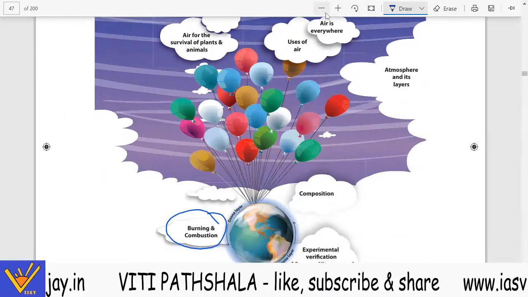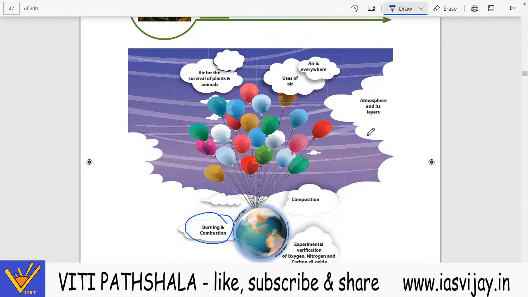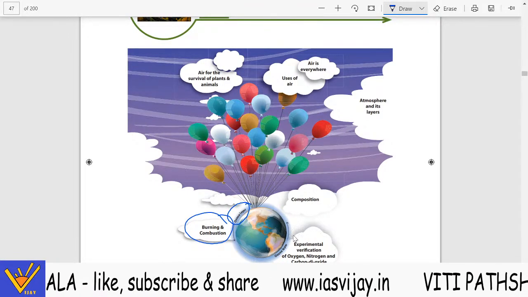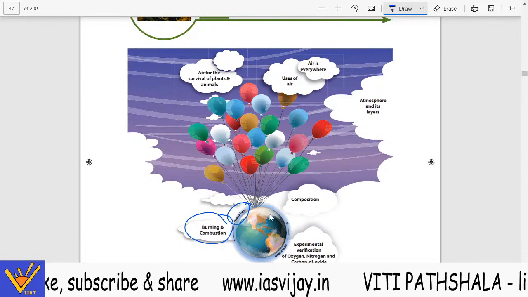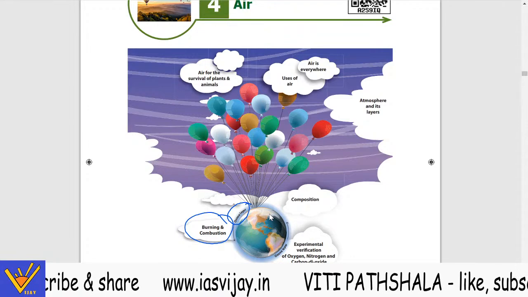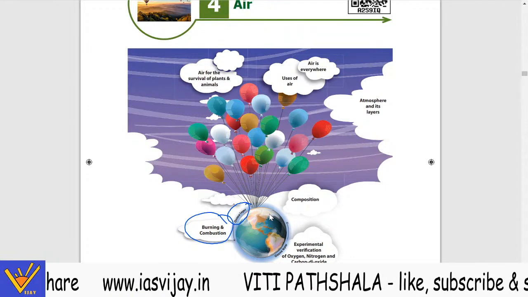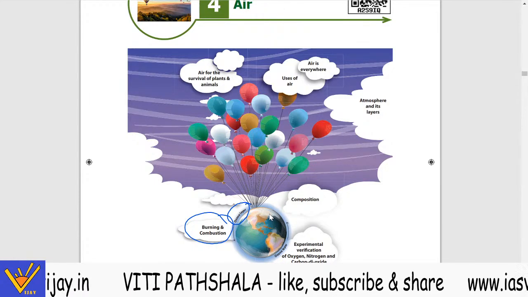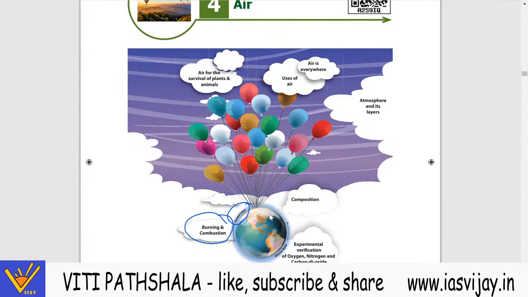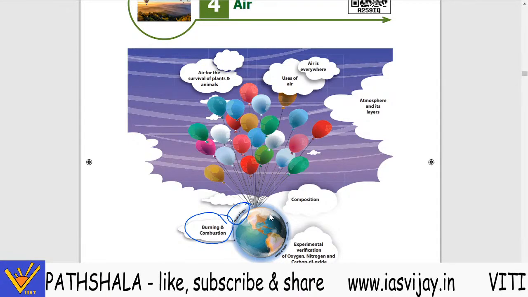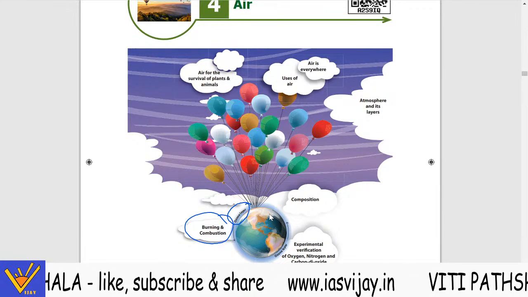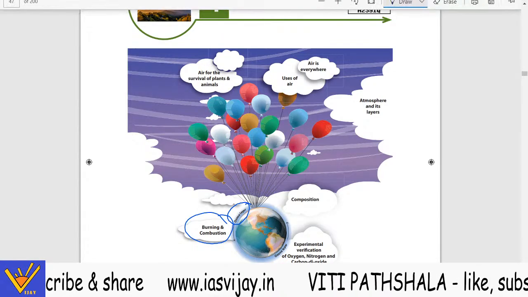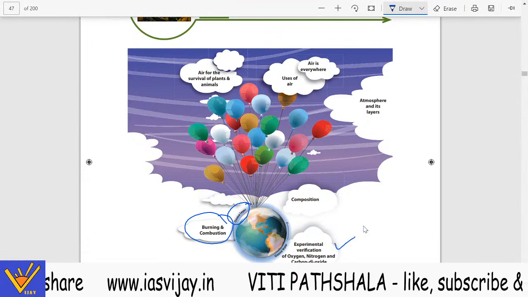Let us study this first, what it is telling us. You can see this diagram. On the earth you will find a layer, that is the ozone layer. The ozone layer is found in the stratosphere, above the troposphere. It protects from the UV rays and does not allow the UV rays to enter the atmosphere. Now air is for the survival of the plants and the animals. Air is everywhere. And what are the uses of the air and the atmosphere and its layers? Then burning and combustion, and the experimental verification of oxygen, nitrogen and carbon dioxide.